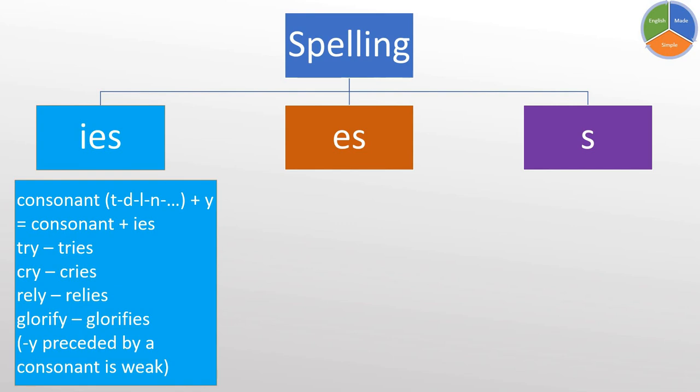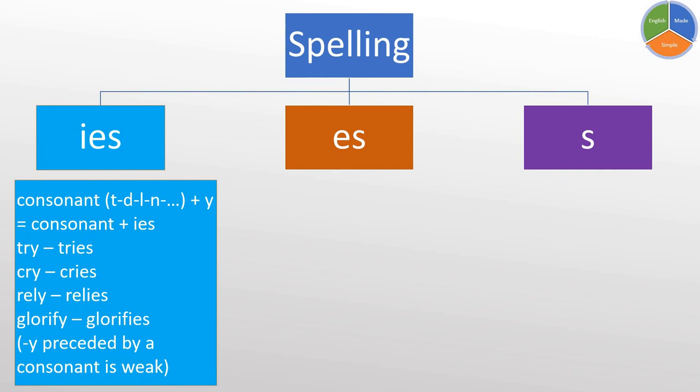When a consonant, T, D, K, L, N, P, Q, S, comes before a y, we remove the y and add ies. For example, if you look at the list in front of you, we find try, which becomes he tries. Cry, cries. Rely, relies. Glorify, glorifies.